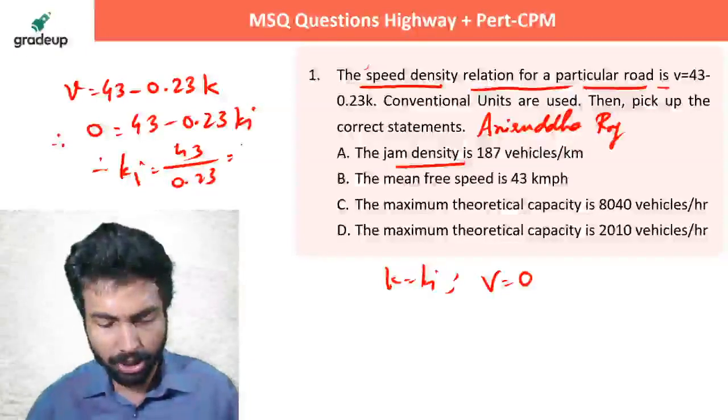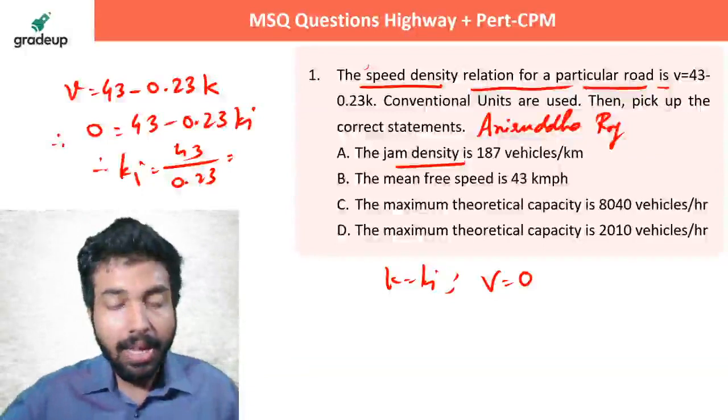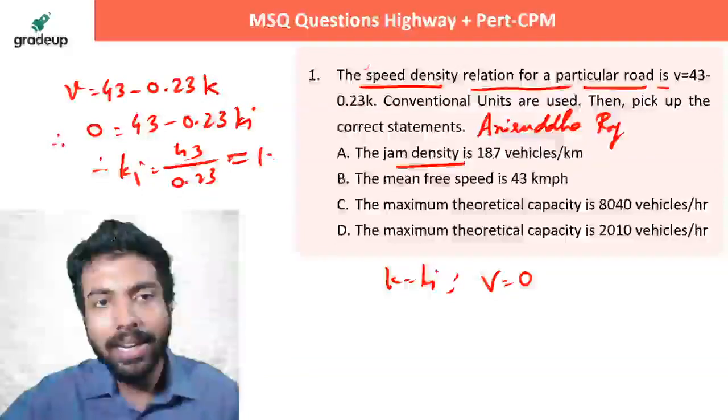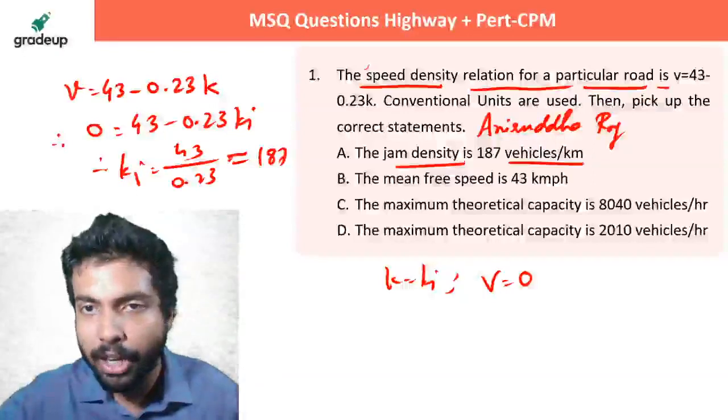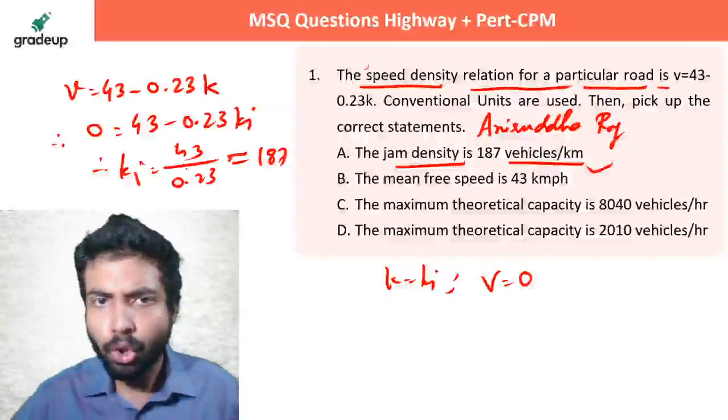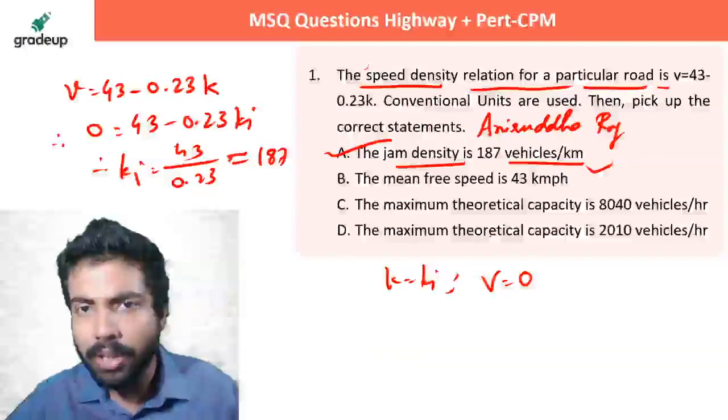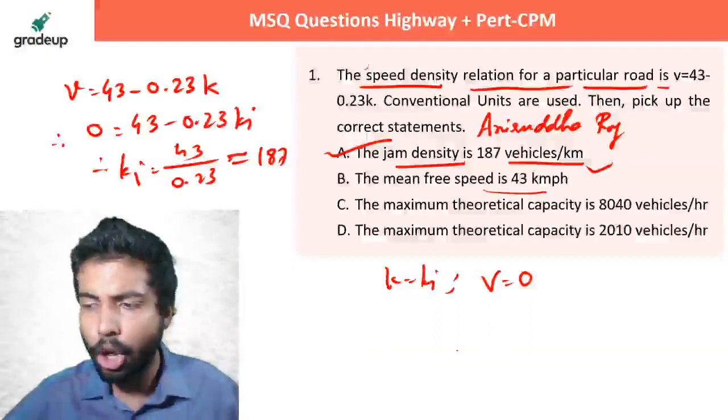Let's check how much it is coming as. 43 upon 0.23 is approximately equal to 187, because it has to be a whole number. 187 vehicles per kilometer. Absolutely correct. So option A is correct. Let's check the second option.